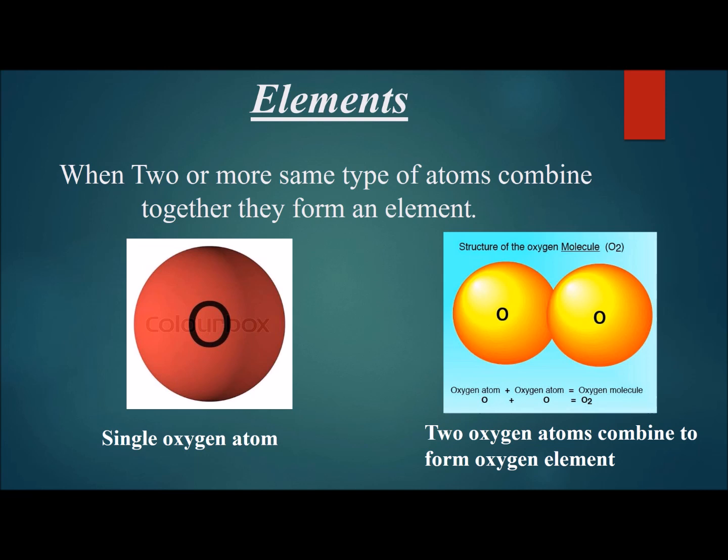If you can see, here is a single oxygen atom. If it combines with another oxygen atom, these two together will form an oxygen molecule. So elements are formed when two or more same type of atoms combine together, they form an element.